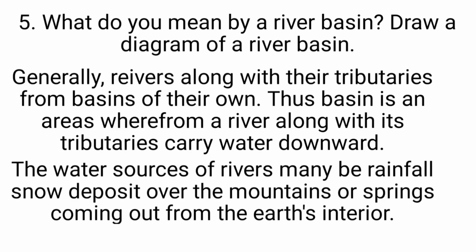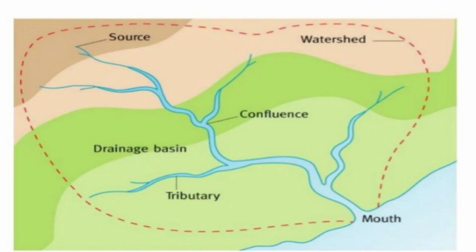Next question. What do you mean by a river basin? Draw a diagram of the river basin. Generally, rivers along with their tributaries form basins of their own. Thus, a basin is an area from where a river along with its tributaries carries water downward. These water sources of rivers may be rainfall, snow deposits over the mountains or springs coming out from the Earth's interior. The diagram is given, you can see it.